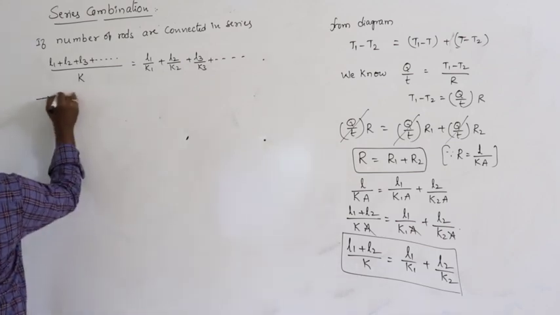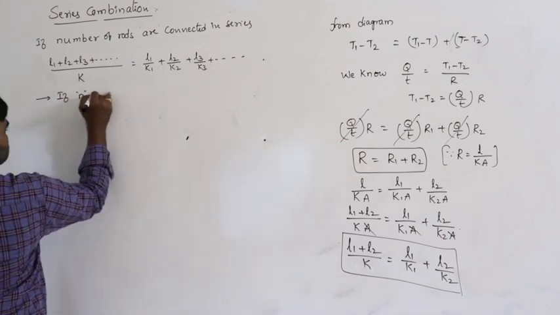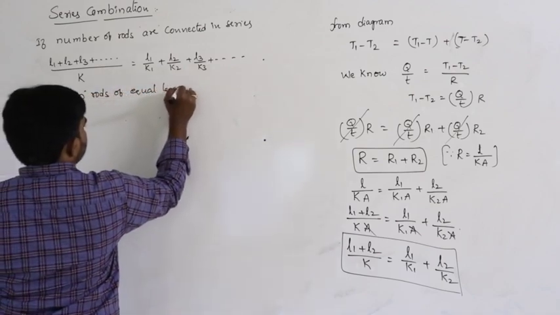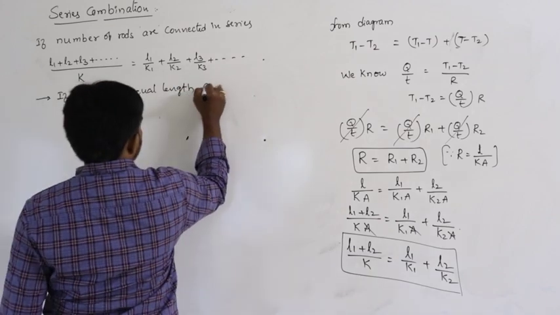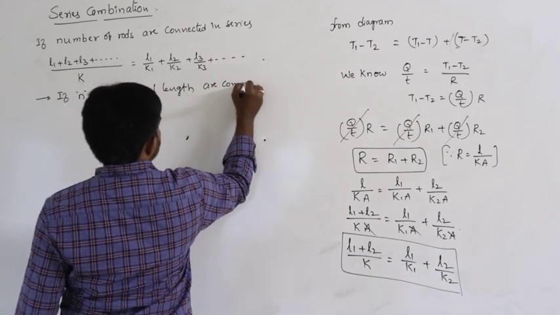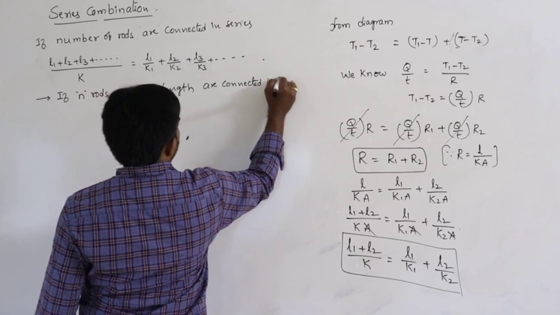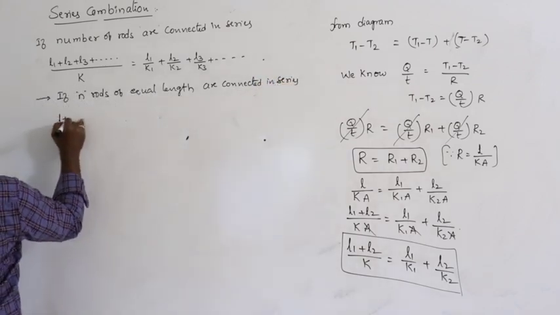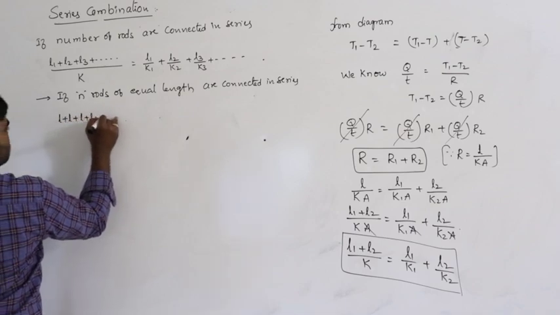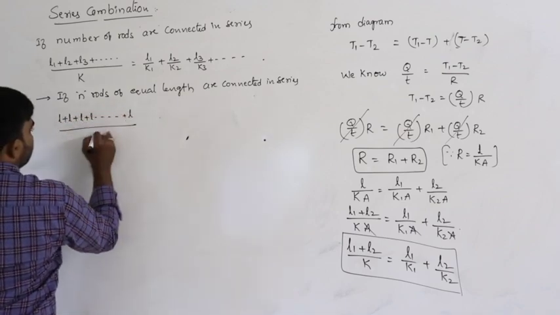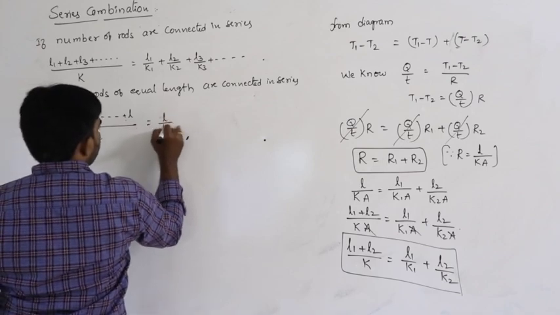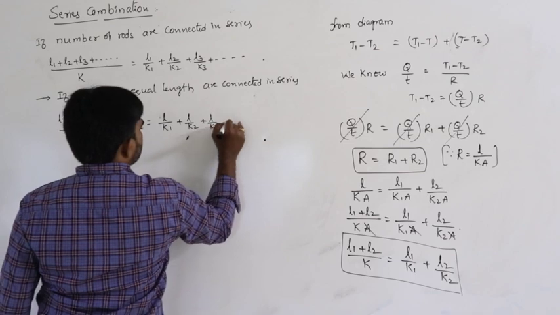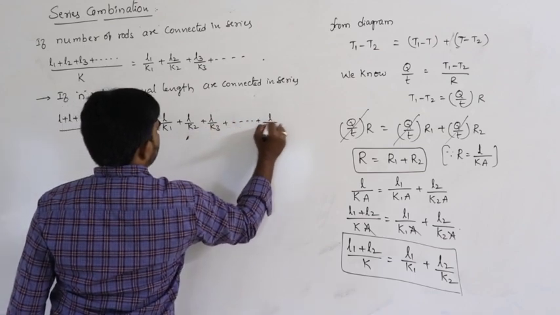Next condition: if n rods of equal length are connected in series, then n rods of equal length L, that is L plus L plus L and so on, divided by K, is equal to L by K1 plus L by K2 plus L by K3 and so on plus L by Kn.